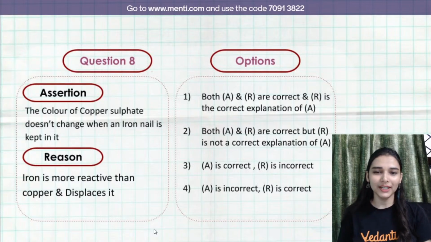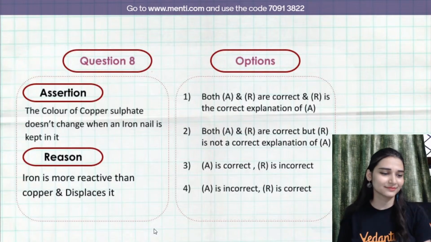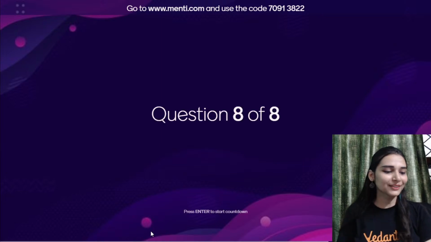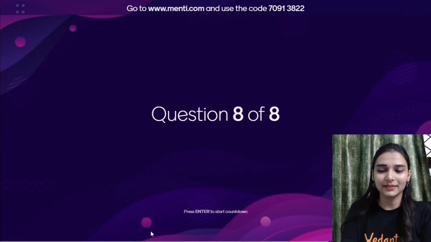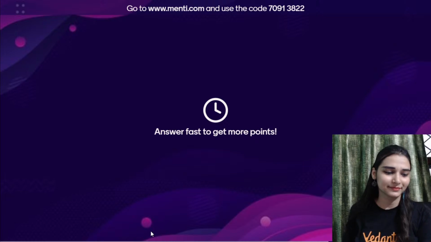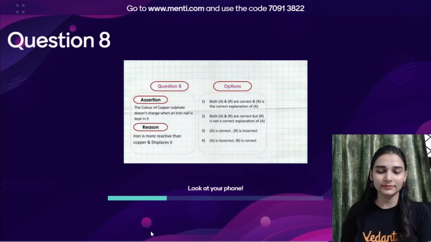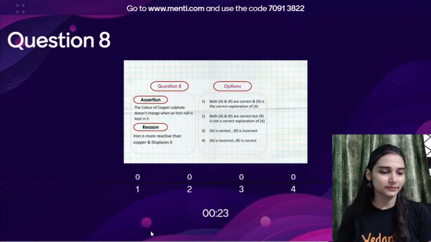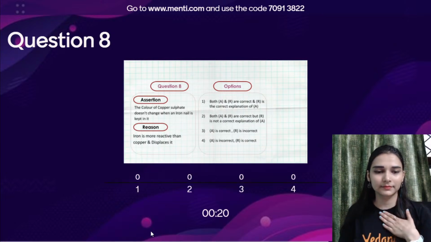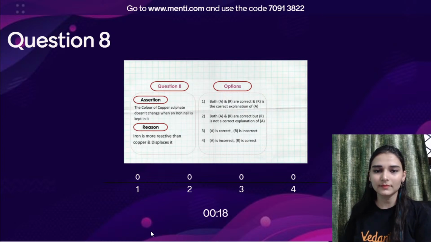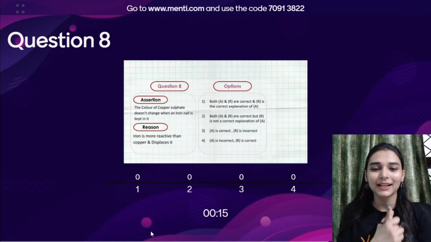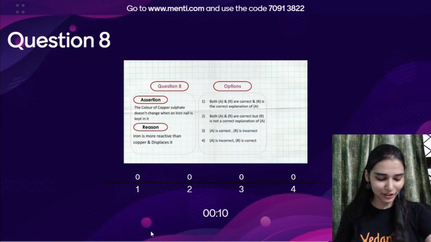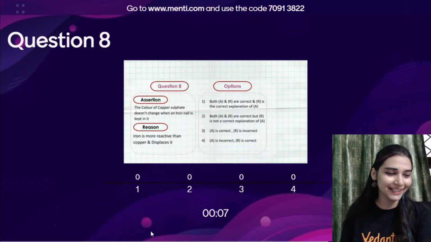Anu beta, think about it, Anu. Chalo, so we will start it. Try to write the reaction and you will understand. There we go. Still, if in case you missed the statement, ek baar dekh lo phir se. Color of copper sulfate, I can give you a hint. That is my favorite color. Copper sulfate ka bahut pyara color hota hai. That is Shilpi Ma'am's favorite color, and you guys know it already, isn't it?